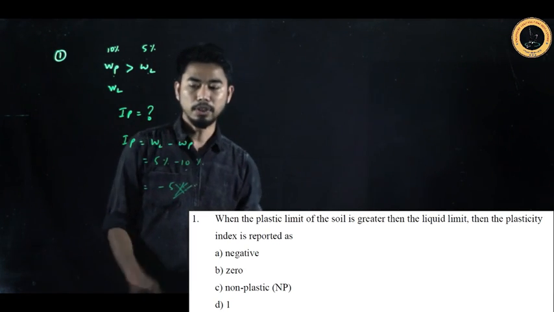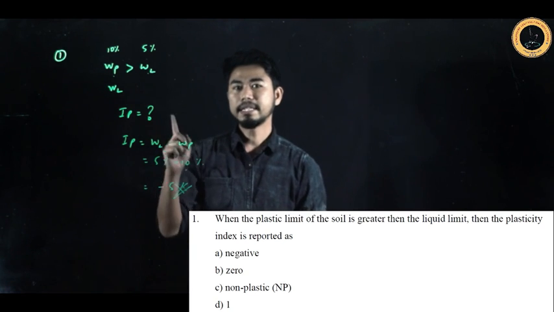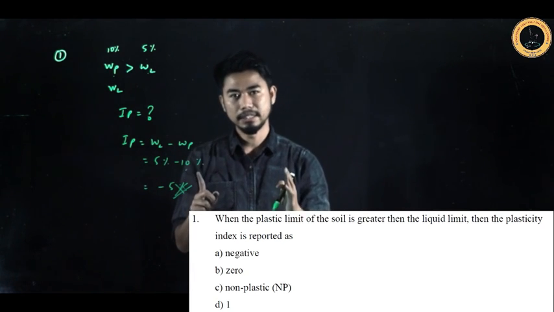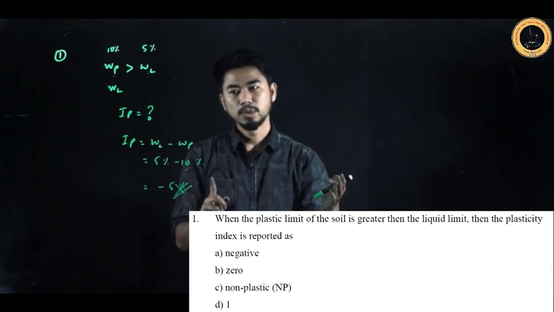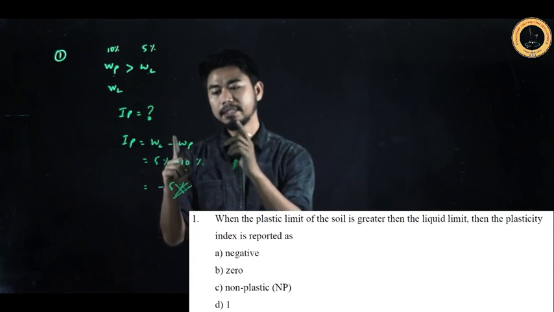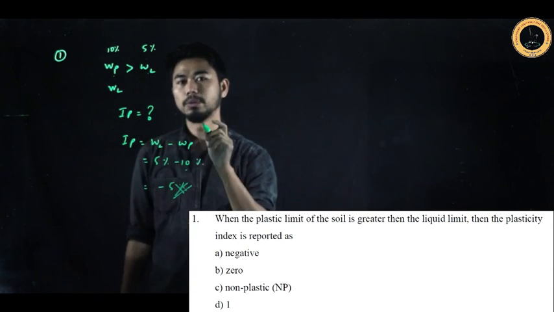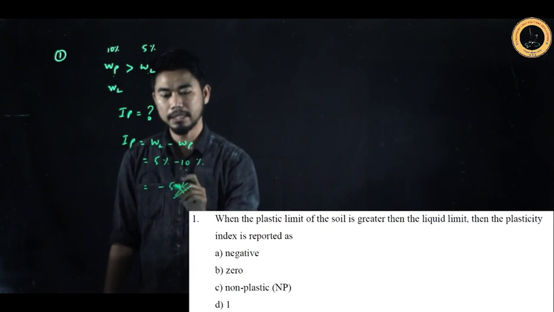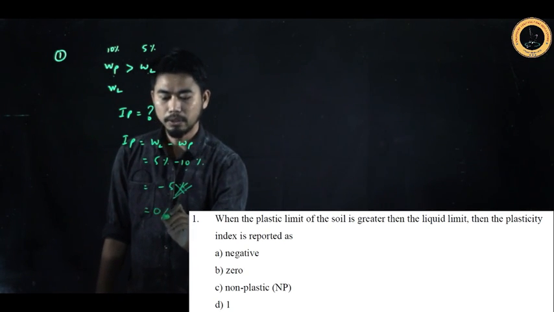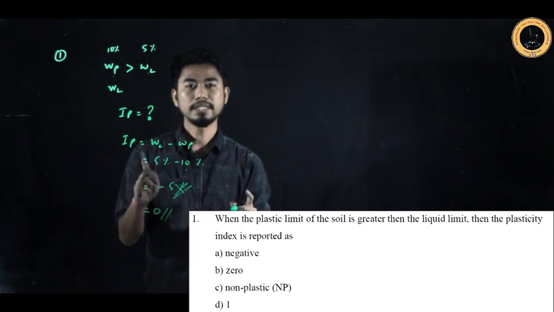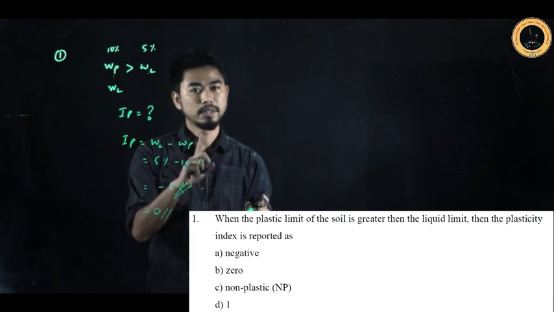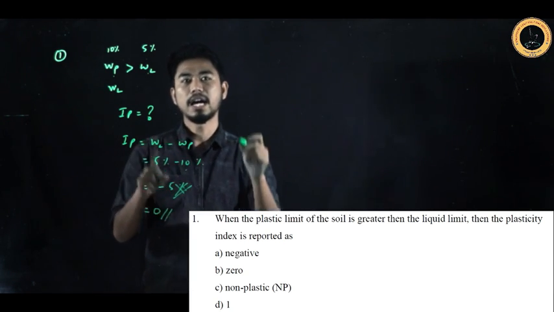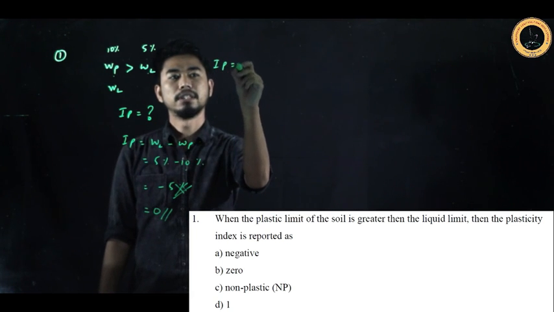But IP is a range, meaning it cannot be negative. IP value can never be negative. It will be 0. When the soil is having a negative value, the soil is non-plastic, and hence the IP value is reported as 0.